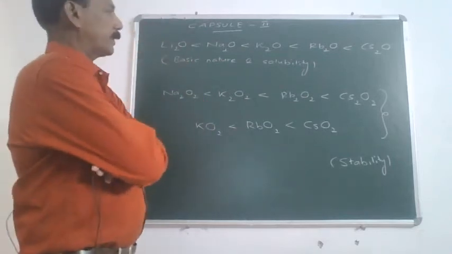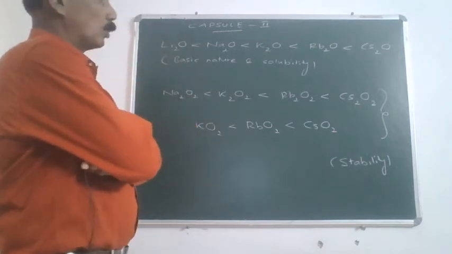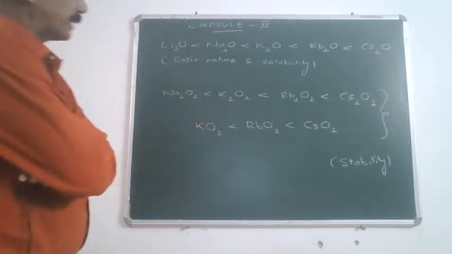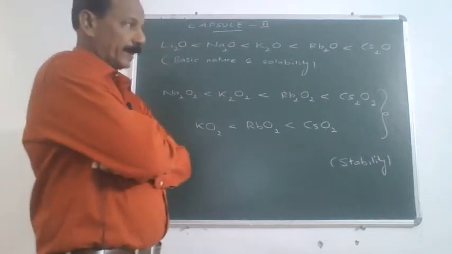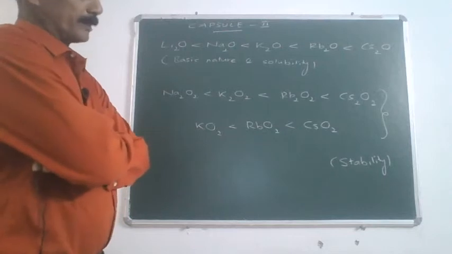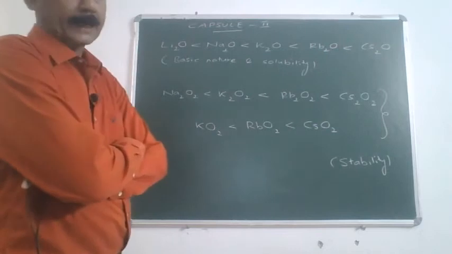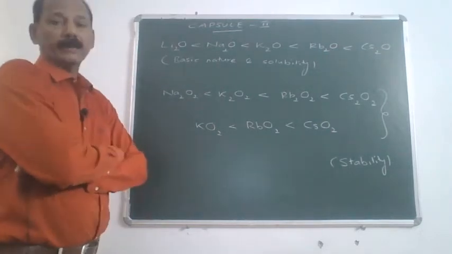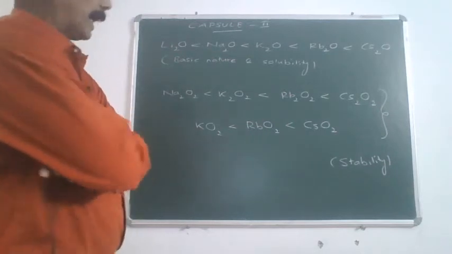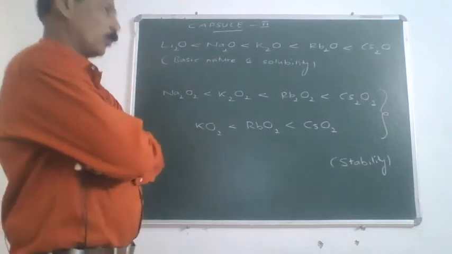So, the basic nature and solubility of the monoxides, whether it is Li2O or Na2O, it varies as Li2O less than Na2O, less than K2O, less than Rb2O, less than Cs2O. In other words, Cs2O happens to be most basic, remember, because cesium is most metallic, and also its solubility is high. So, both basic nature and solubility, they increase from Li2O to Cs2O.